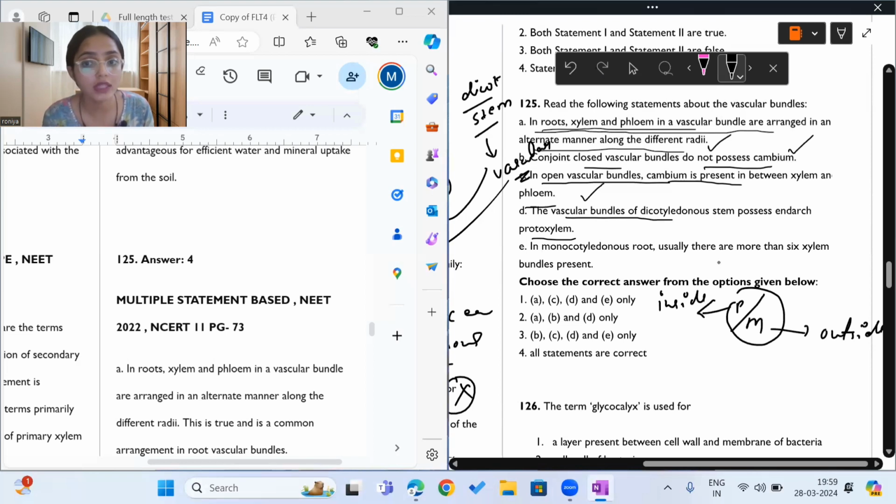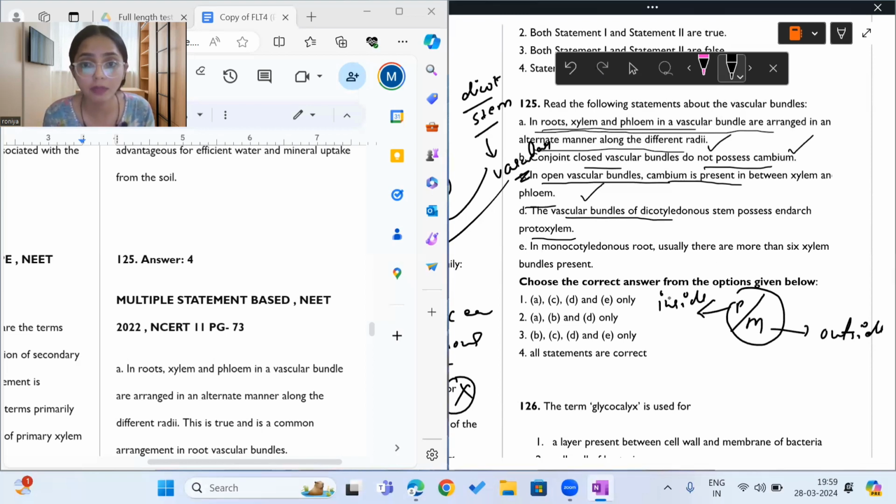So, in vascular bundles of dicot stem, the protoxylem is present inside and the metaxylem is present outside. In monocotyledonous root, usually there are more than 6 xylem bundles present. It means that monocot roots have closed vascular bundles because they do not possess cambium between xylem and phloem. So in monocot roots, there are normally more than 6 vascular bundles. This is also a correct statement.